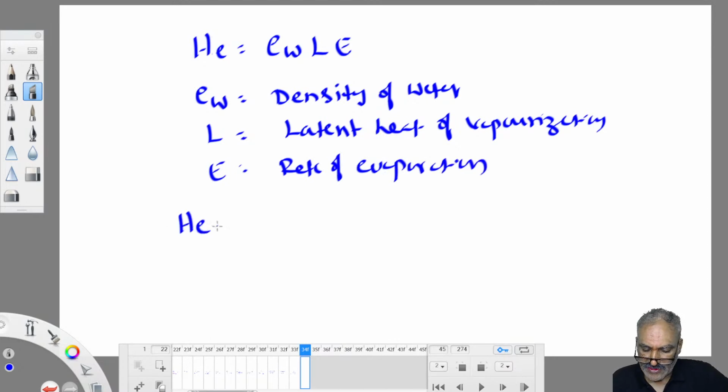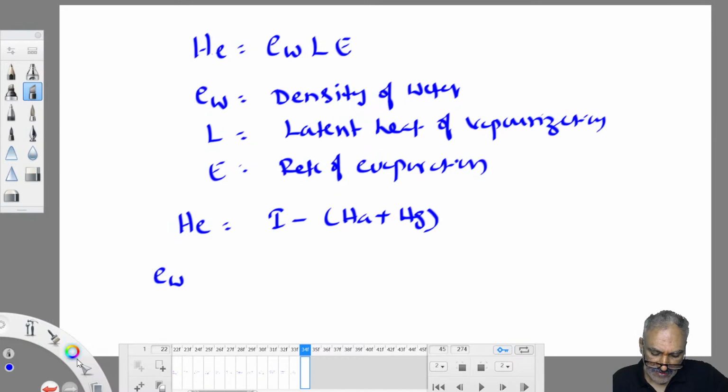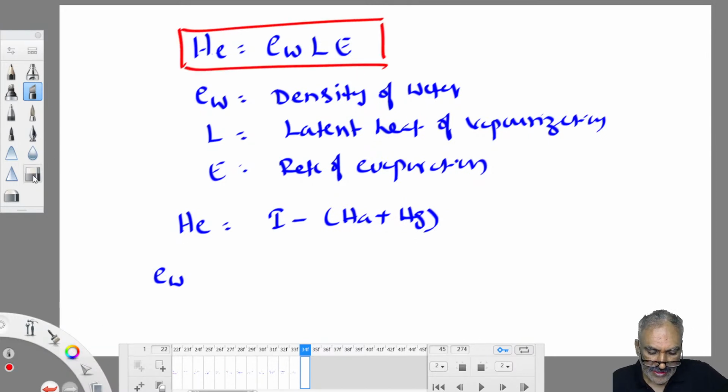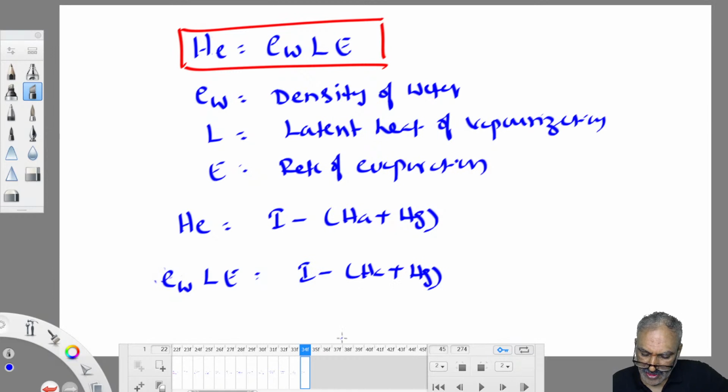Therefore in the equation HE is equal to I minus (HA plus HG), I am substituting this HE value. If you substitute HE as rho W into L into E, then you can calculate the evaporation loss E, indirectly. So rho W into L into E is equal to I minus (HA plus HG). Therefore E is equal to (I minus (HA plus HG)) by rho W into L.